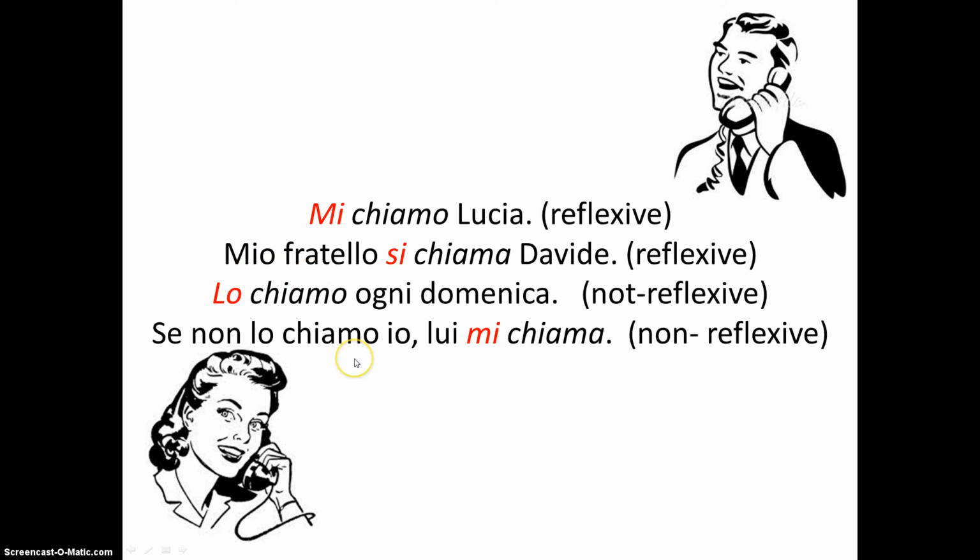Se non lo chiamo io, lui mi chiama. If I don't call him, he calls me. So here we have a non-reflexive pronoun again. We have mi, he's calling me. Chiama is he calls. They do not reflect. Non-reflexive use of the verb chiamare.